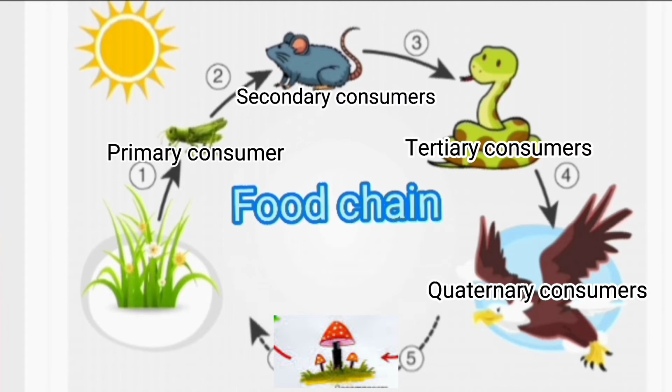Quaternary consumers are present in some food chains. These organisms prey on tertiary consumers for energy. Furthermore, they are usually at the top of the food chain as they have no natural predators. Decomposers include saprophytes such as fungi and bacteria. They directly thrive on dead and decaying organic matter. Decomposers are essential for the ecosystem as they help in recycling nutrients to be reused by plants.